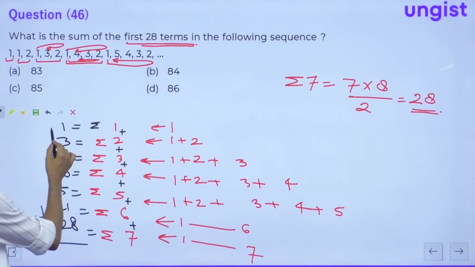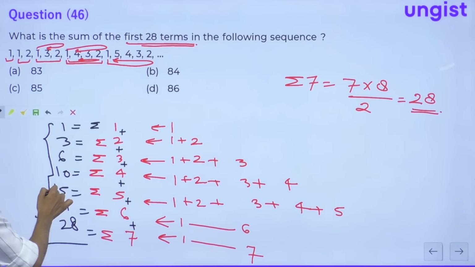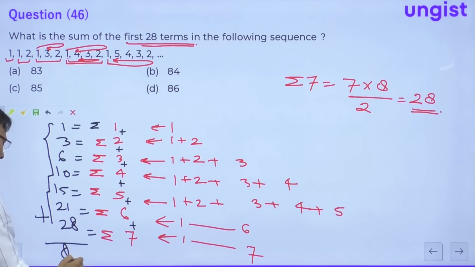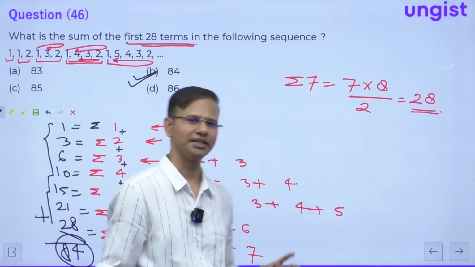So guys, just add them. 1 plus 3, 4, 4 plus 6, 10, 10 plus 10, 20, 20 plus 15 is 35, 35 plus 21 is 56, 56 plus 28 is 84. So guys, 84 is the correct answer for this question. Option number B is the right choice, correct?